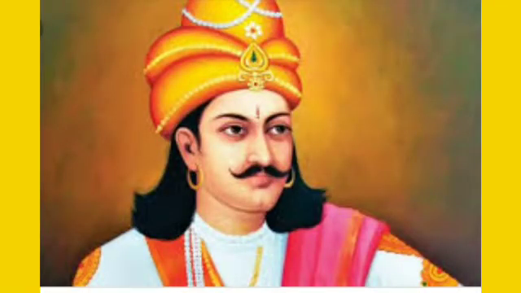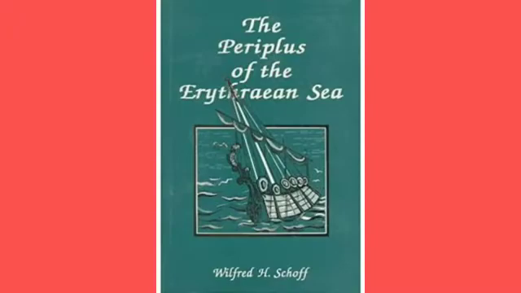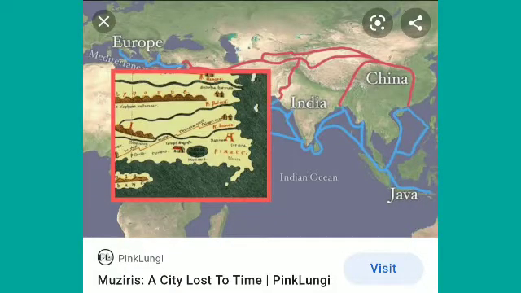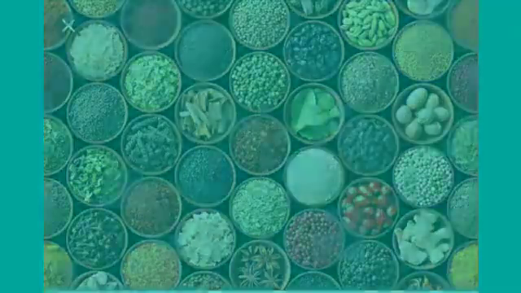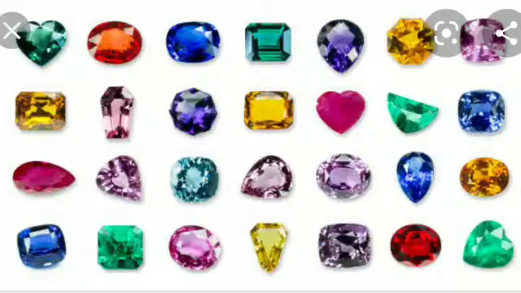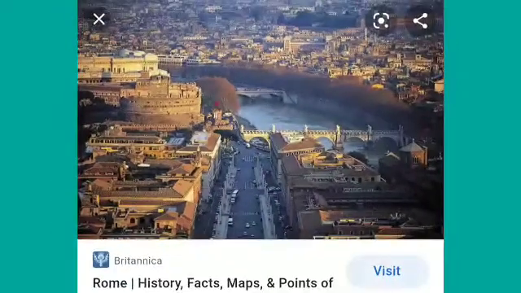In the Periplus of the Erythraean Sea, Muziris is mentioned as an important port on the coast of Kerala. This port was in the Cher kingdom and was a major center for the export of spices, pearls, precious stones, etc. to Rome in Italy and to other countries of the West.